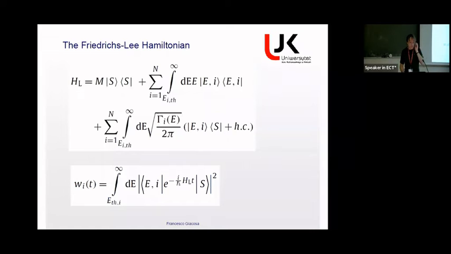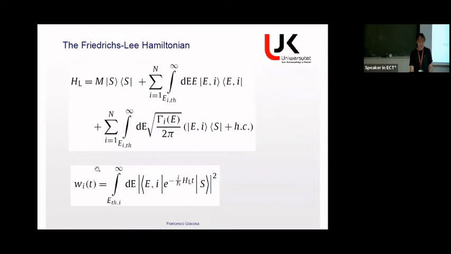There is a way to study that. There is a very nice so-called Friedrichs-Lee Hamiltonian, which is, so to say, if I have an unstable state S, and some decay channels that are here enumerated with i going from 1 to n. So this is the transition of the unstable state to the final decay channels. By the way, this model is used in optics. It's called Jaynes-Cummings. It was used in atomic physics. It was rediscovered as a model of quantum field theory. It is the same everywhere, just with slightly different ingredients. It's very general and is exactly solvable because it is linear.